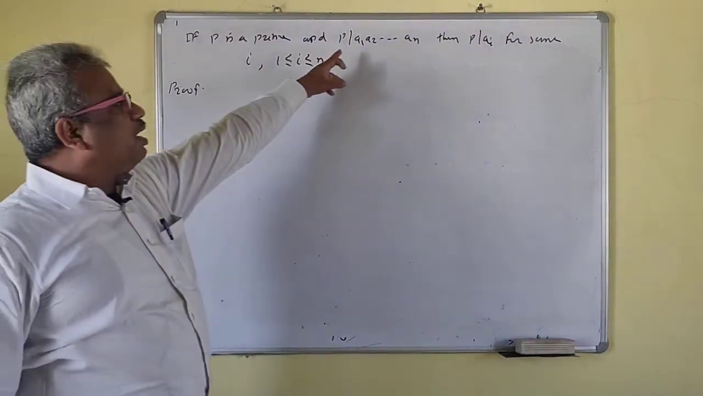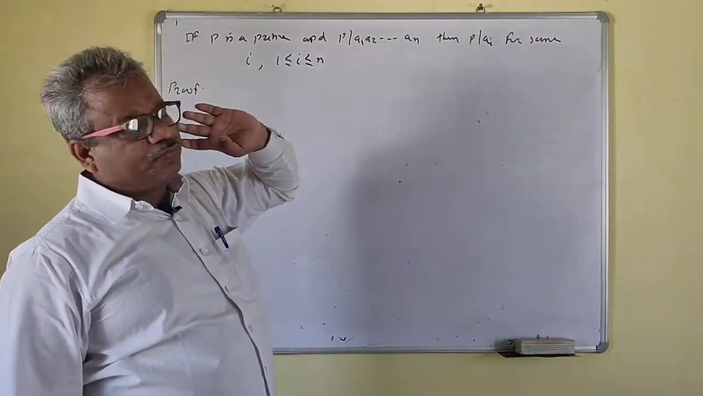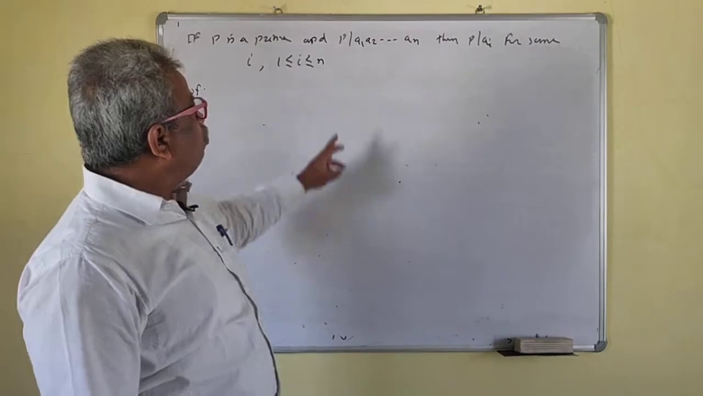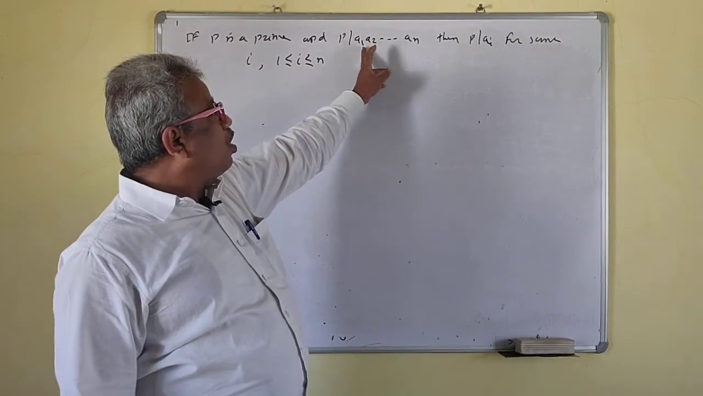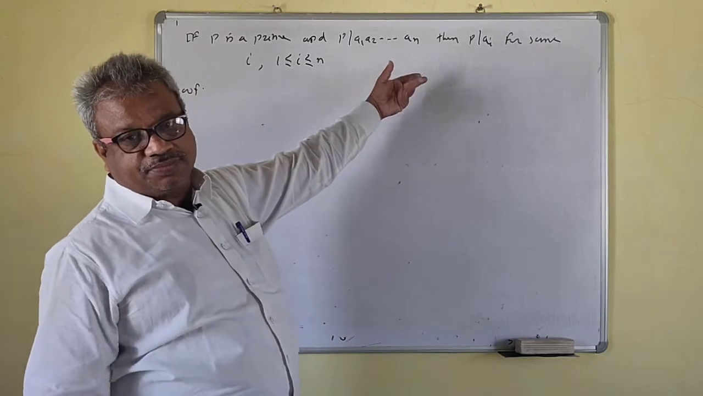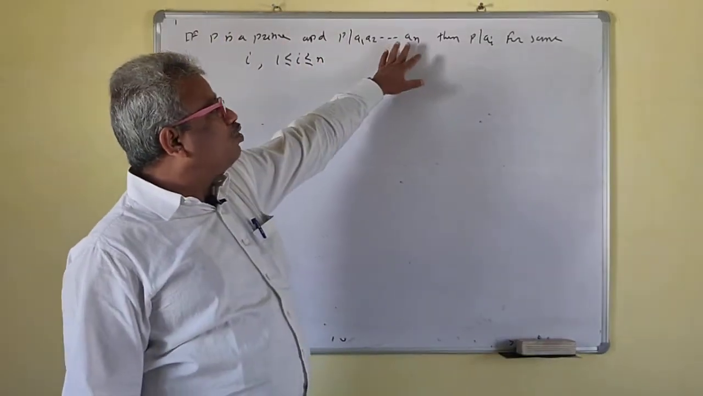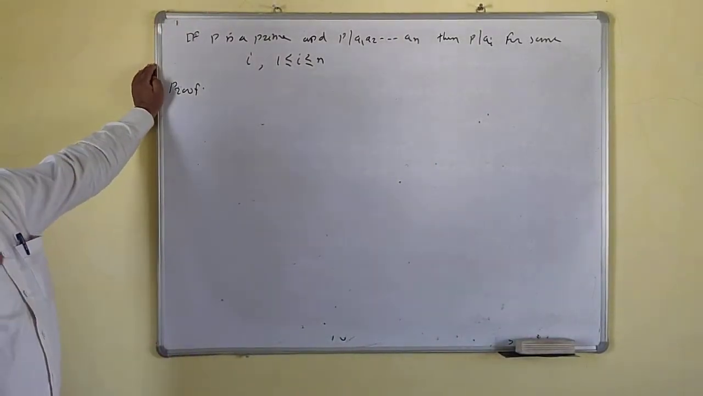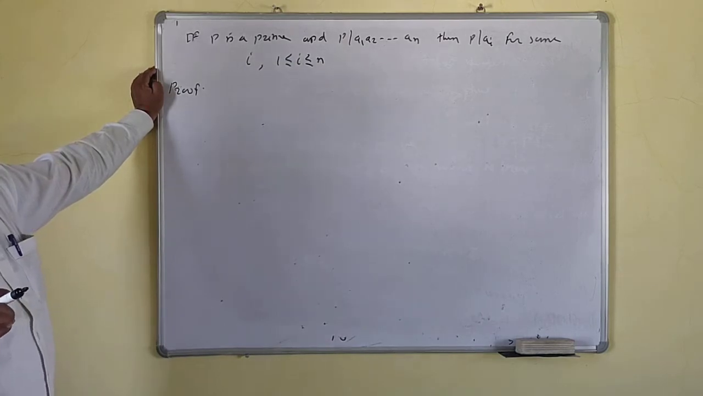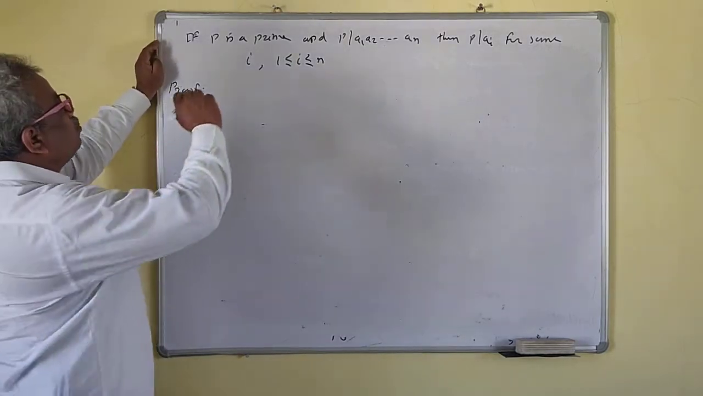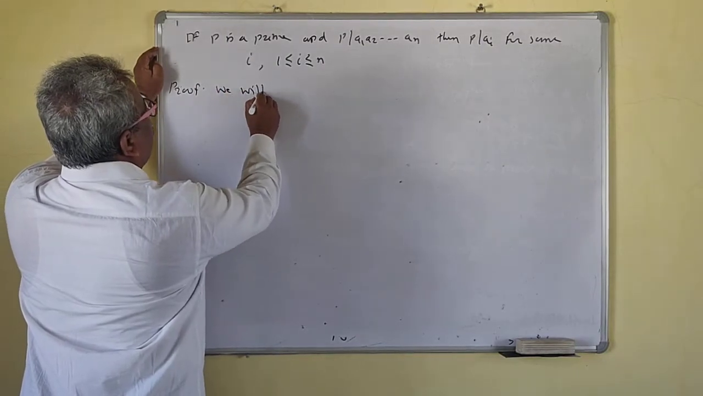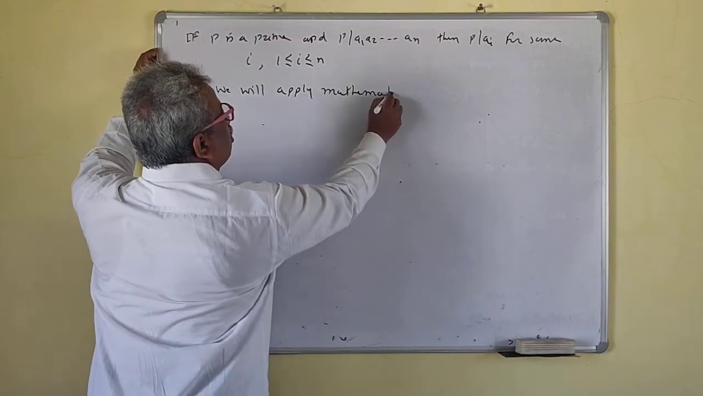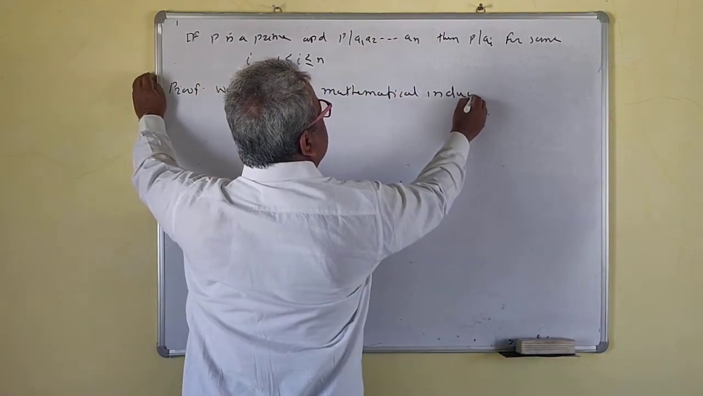Here P divides the product of n integers. Now n is a natural number: 1, 2, 3. So P divides the product of n integers, where n is a natural number. Now what will we do? We'll apply mathematical induction on n.